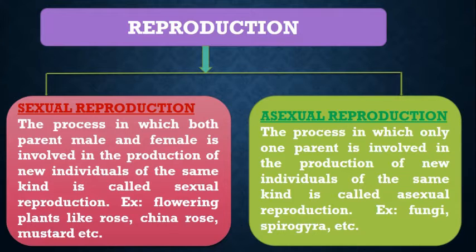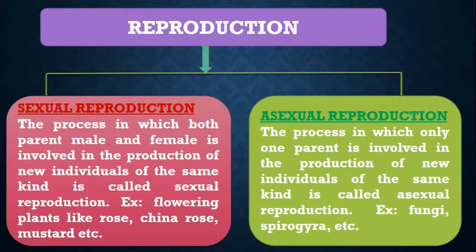Now, what is asexual reproduction? The process in which only a single parent is involved in the production of new individuals of the same kind is called asexual reproduction. For example, fungus, algae, ferns, moss, etc. So all these plants have asexual reproduction.